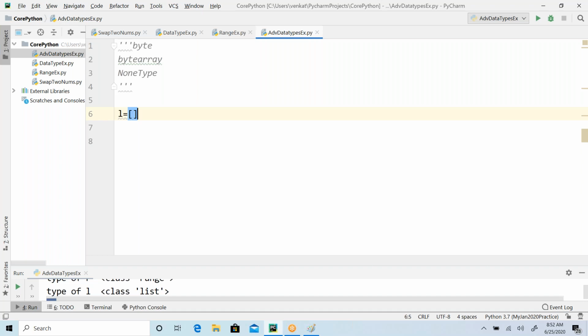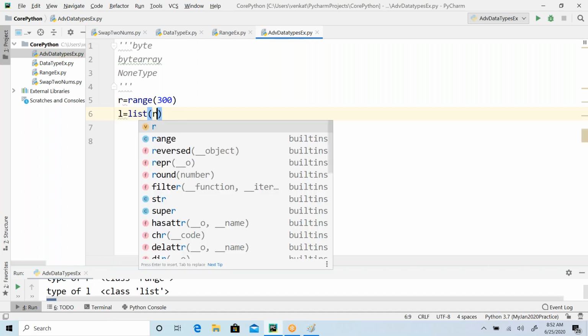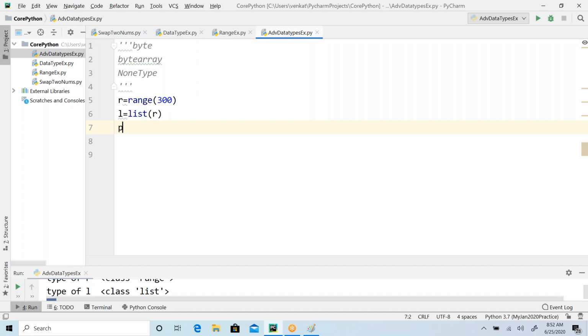Say for example, we'll use the range function now. Can I do range of 300? Let this be R. Now what I'm planning is list of R, and let me print the list.